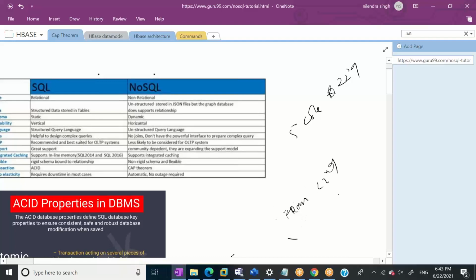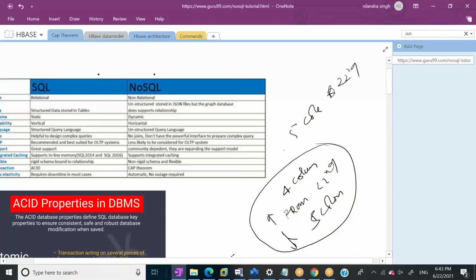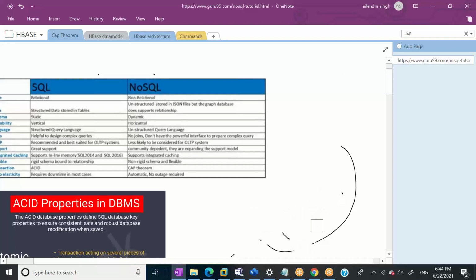For all the data before this, I have 4 columns, and for all the data after this, I have 5 columns. This is what we call a dynamic schema. We do not need to have the static schema, and this is the biggest benefit of the NoSQL database.